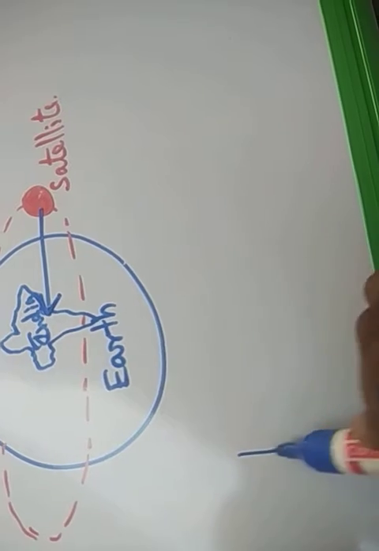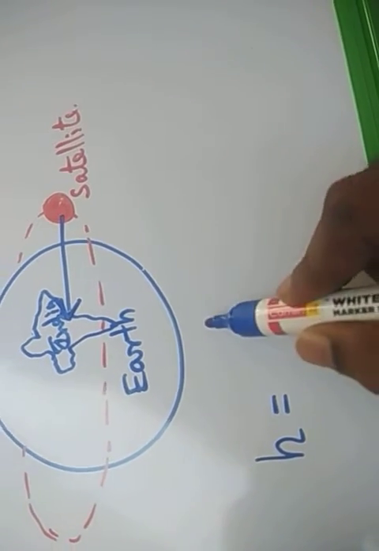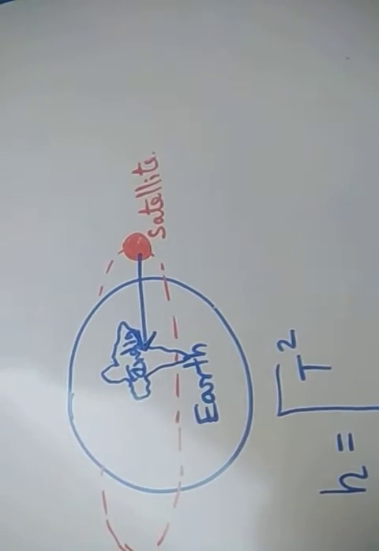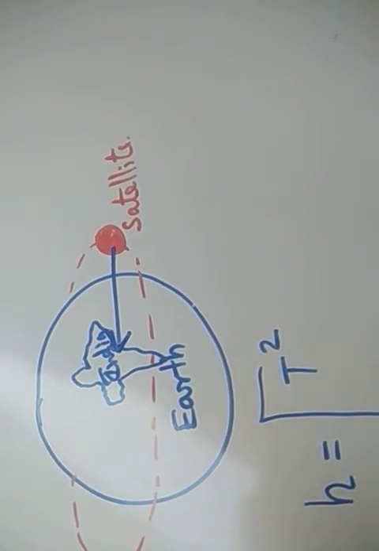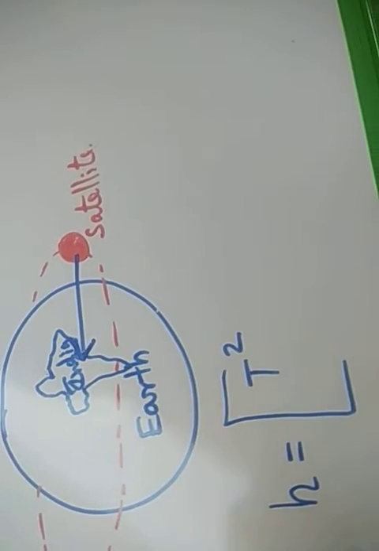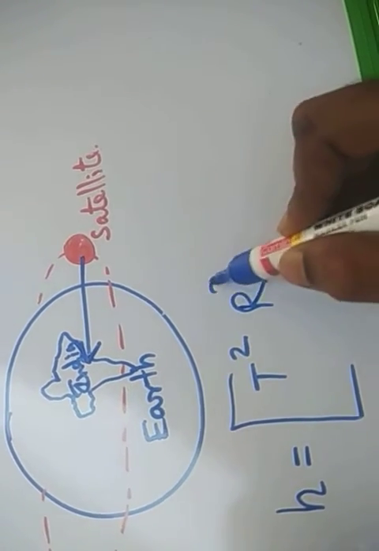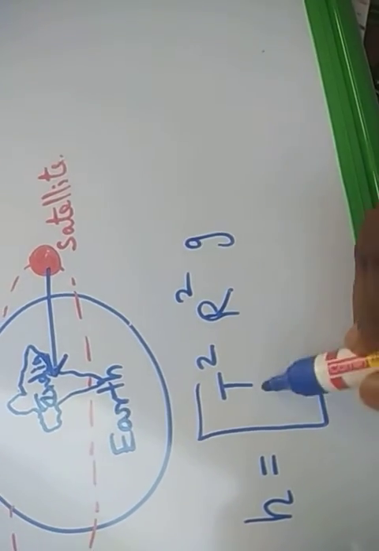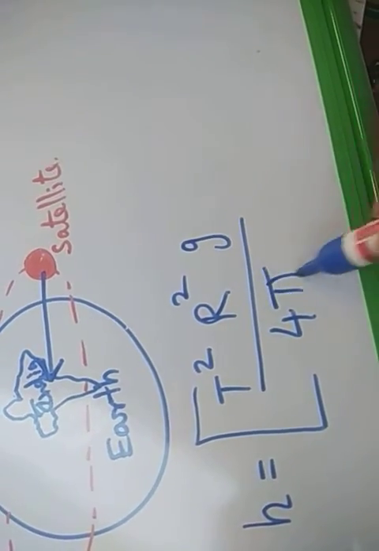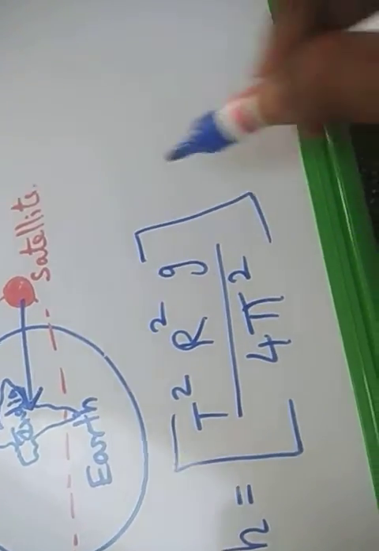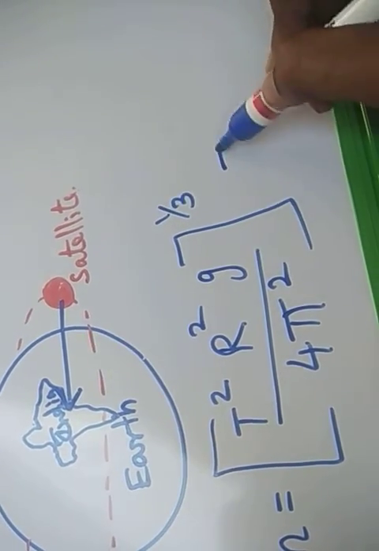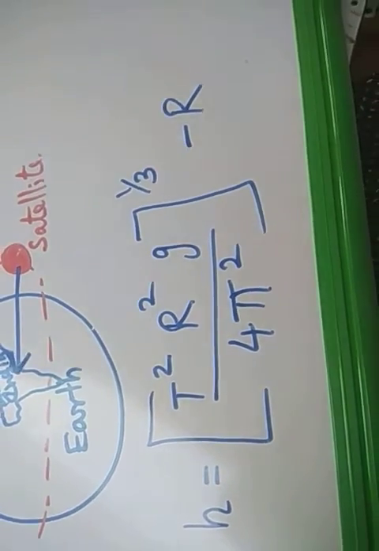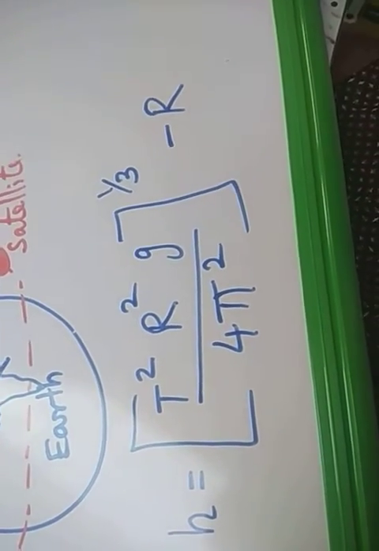The height of the geostationary satellite can be given as h equals (T squared R squared g divided by 4 pi squared) to the power 1 by 3, minus R. T is the time period for one complete revolution, that is one day, 24 hours. R is the radius of the Earth, g is gravity, and 4 pi squared is a constant. Minus R, that is the radius of the Earth or the planet. So this is the equation for the height of the geostationary satellite.